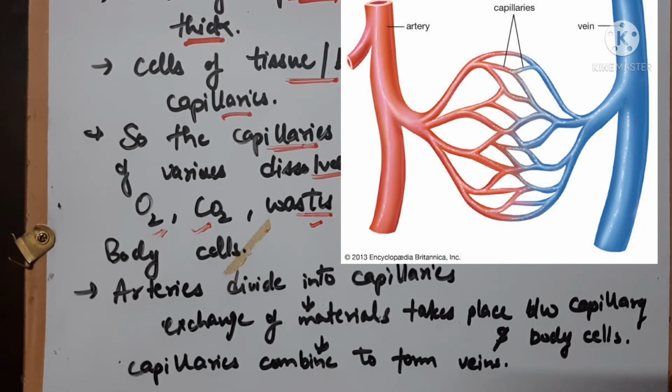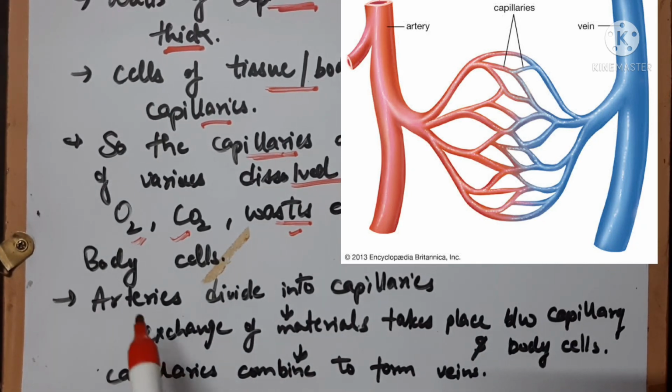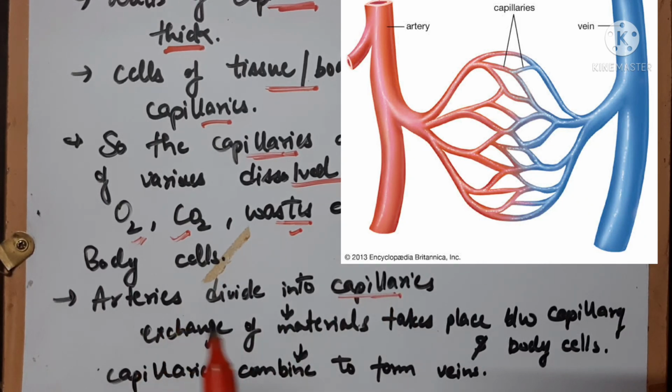So the vein is carrying deoxy blood. The arteries divide into capillaries. The blood from the arteries travels into the capillaries, right? And that blood is oxy blood, right? Arteries are carrying the oxy blood, na? So the oxy blood from the arteries is flowing into the capillaries. These capillaries, you know, are in close contact with the cells of the tissues. So exchanging the materials required, giving the essential material to the cells and taking the waste material from the cells.